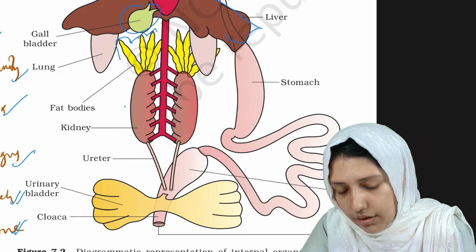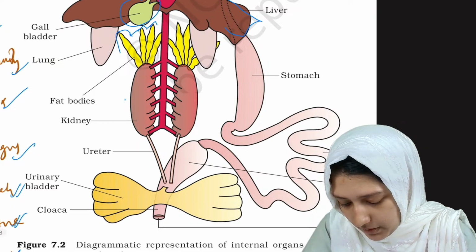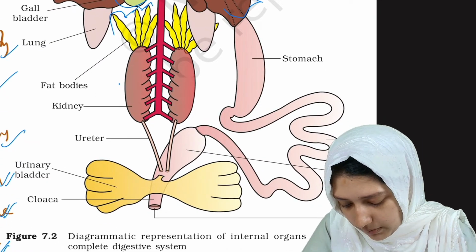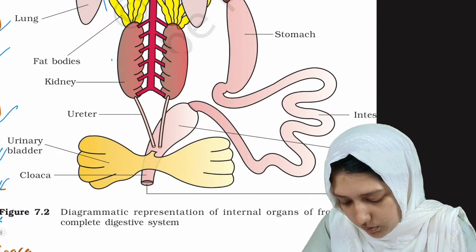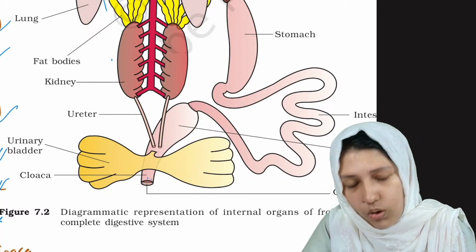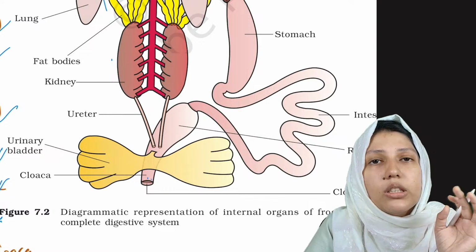Above the kidney there are fat bodies, please note it. Then from the kidney arises the ureter, and the ureter goes into the cloaca. What is it? The common cavity is known as cloaca.